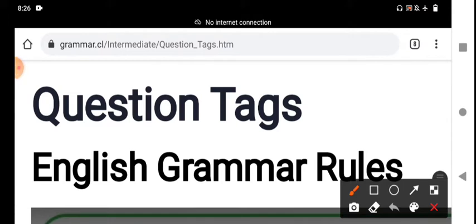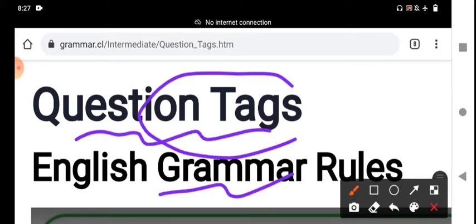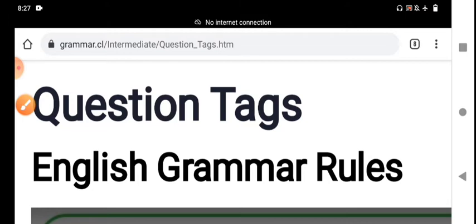My dear students, in today's session, regarding question tags, the remaining class from the previous class, I have given the introduction. Why do we use the question tags? What is the necessity of adding the tag at the end of imperative sentences and assertive sentences? The importance of question tags I have already explained to you. Today's class is the remaining part of the question tags. I will continue the class. Please listen carefully, my dear students.